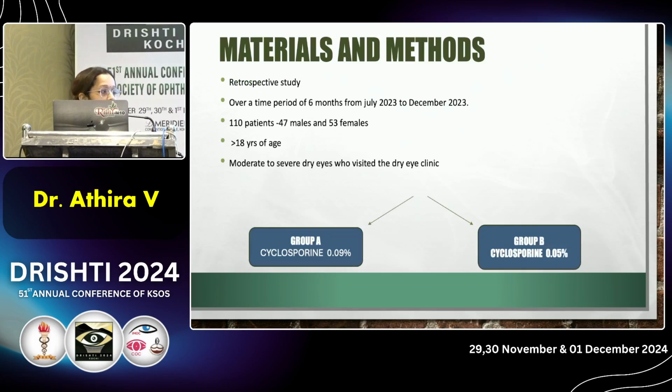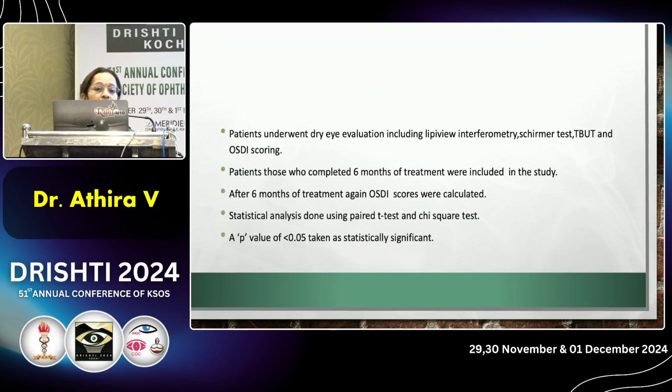Materials and methodology. It's a retrospective study conducted in a tertiary eye institute over a period of 6 months. Patients with moderate to severe dry eye were evaluated. Group A included the 0.09% group and group B the 0.05% group. Patients underwent dry eye evaluation including lipid interferometry, Schirmer, TBUT and OSD scoring. Patients who completed 6 months of treatment were included in the study. After 6 months, the OSD scores were calculated again and analysis done, with a p-value of less than 0.05 considered significant.